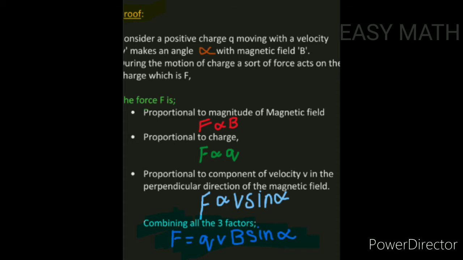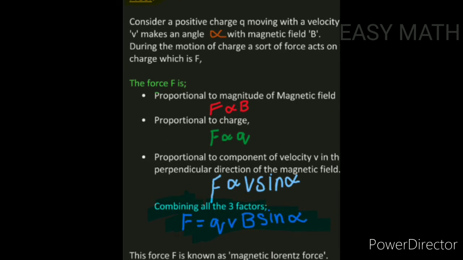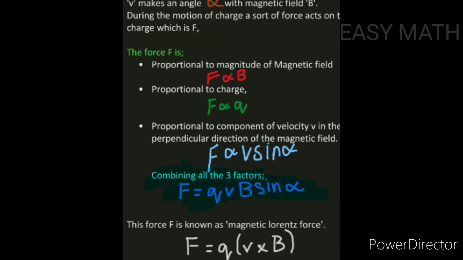Combining all three factors, we can obtain that the magnetic force F is equal to qvB sin alpha, where q is the charge on the body, v is the velocity of the charged particle, B is the magnetic field, and alpha is the angle between the velocity vector and the magnetic field vector. This force is known as the magnetic Lorentz force. So F is equal to q v cross B, because we know v cross B is vB sin alpha, so we can shortcut the above formula as F equals q v cross B.